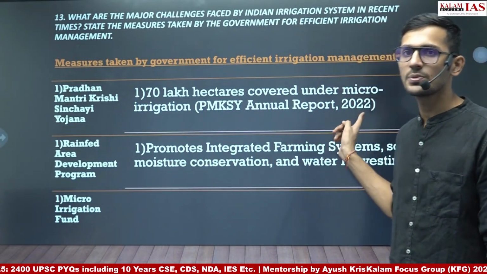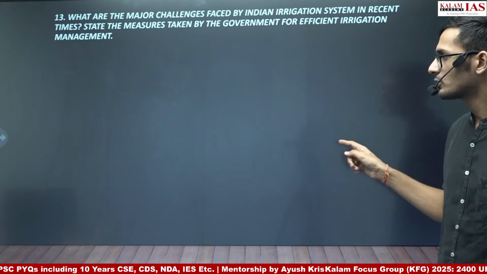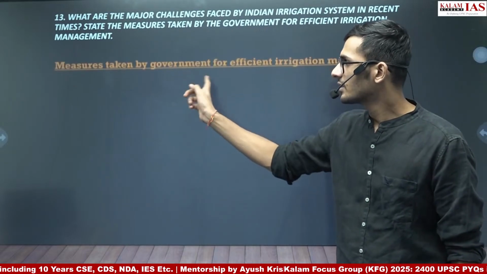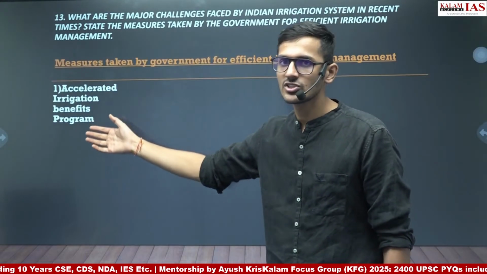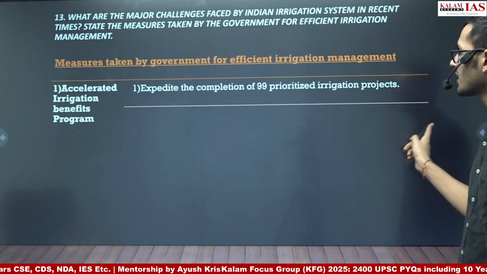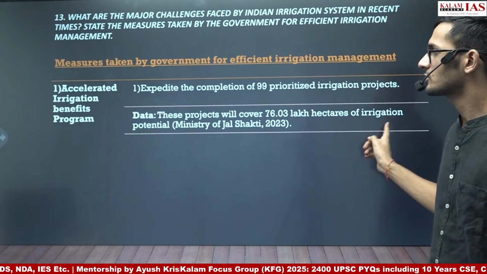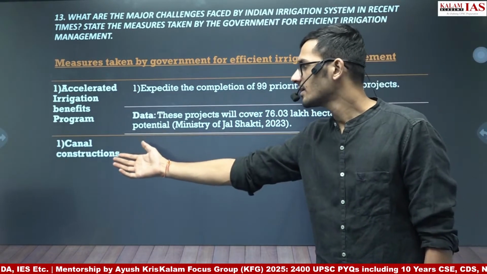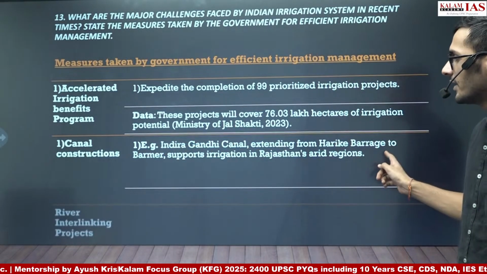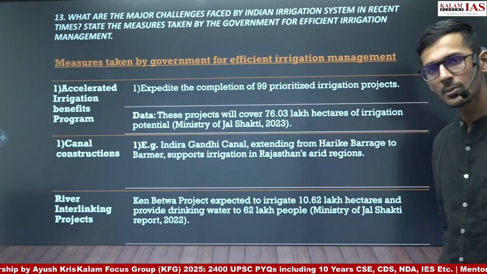Micro Irrigation Fund: a 5,000 crore rupee fund has been created with NABARD by the government for micro irrigation across 1 million hectares by 2026. Other measures could be the Accelerated Irrigation Benefit Programme, which expedites completion of 99 prioritized irrigation projects, and these projects will cover 76 lakh hectares of irrigation potential. Then canal construction, where you can give the example of the Indira Gandhi Canal, and the next point could be the river interlinking project, where you can give the example of the Ken-Betwa project.